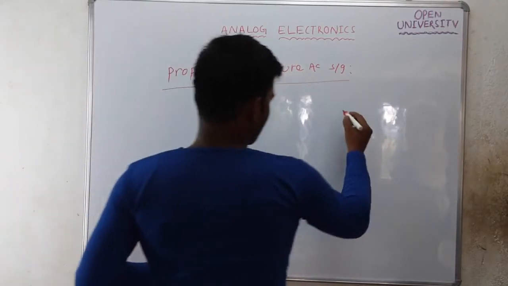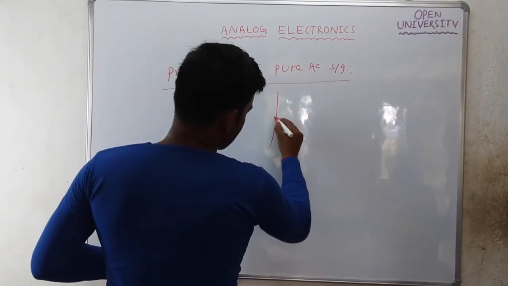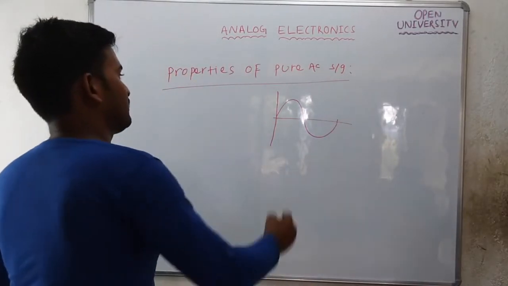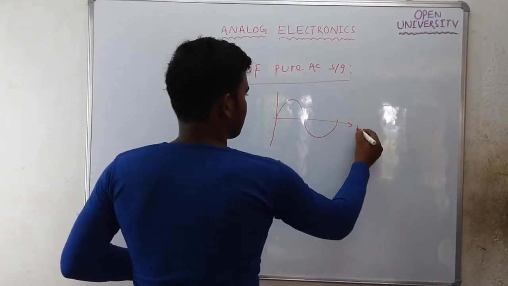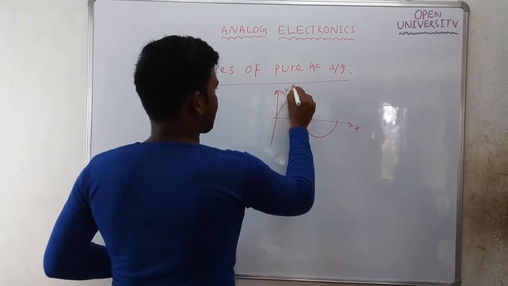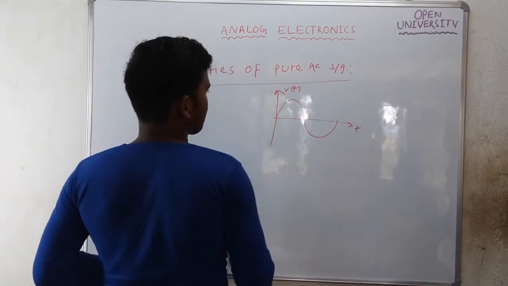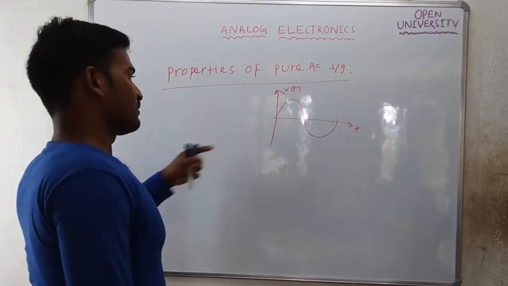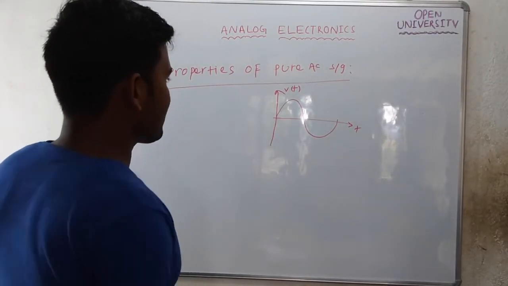Pure AC we represent with a sinusoidal signal like this, some v of t.